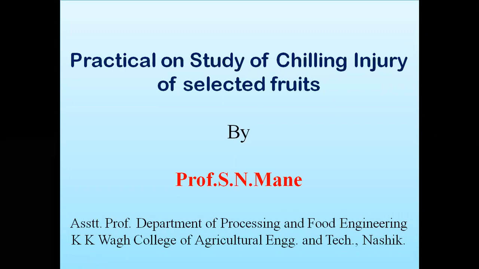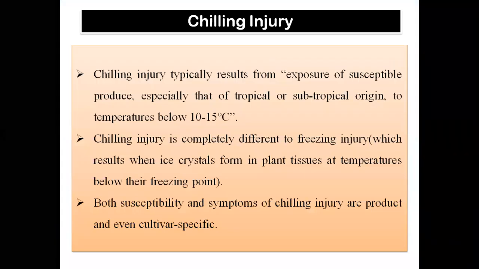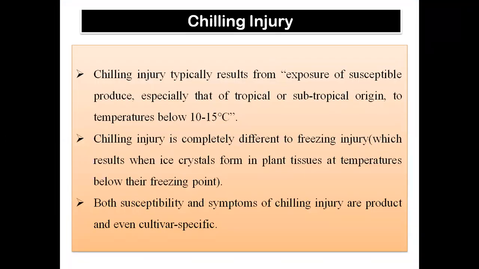Today we will learn about the practical on the study of chilling injury of selected fruits. First of all, we will learn what is meant by chilling injury. Chilling injury results from exposure of a particular commodity or produce, especially of tropical or subtropical regions, to temperatures below 10 to 15 degrees Celsius.